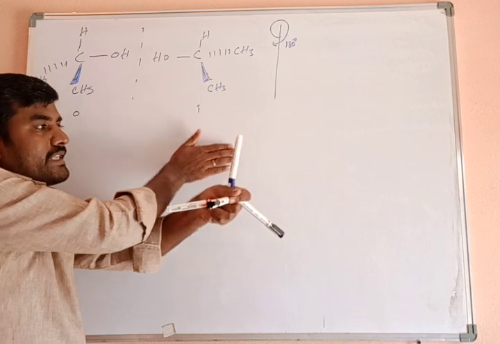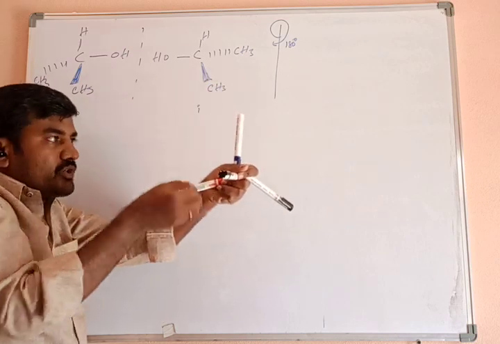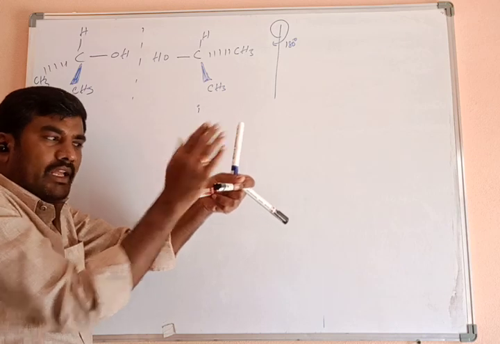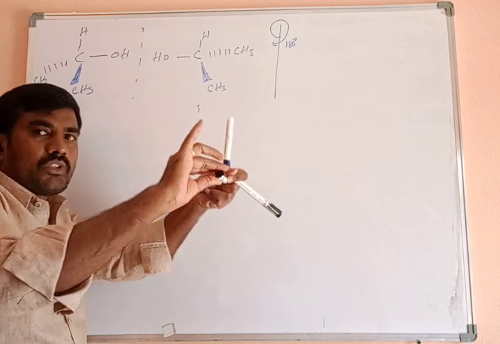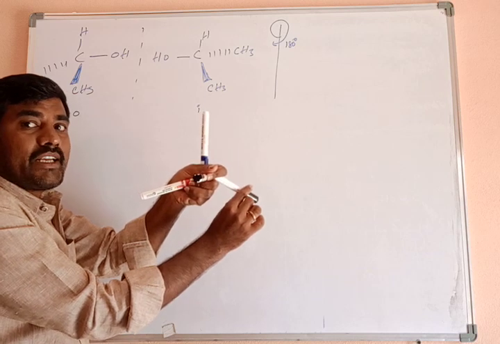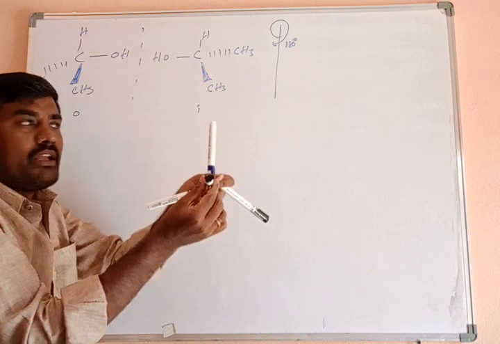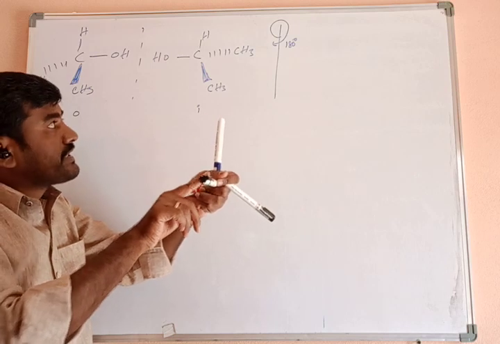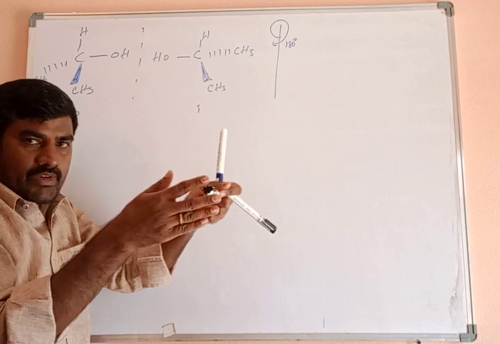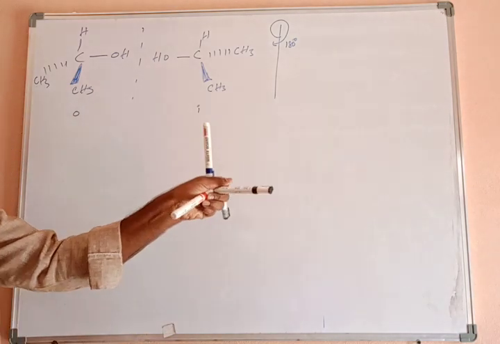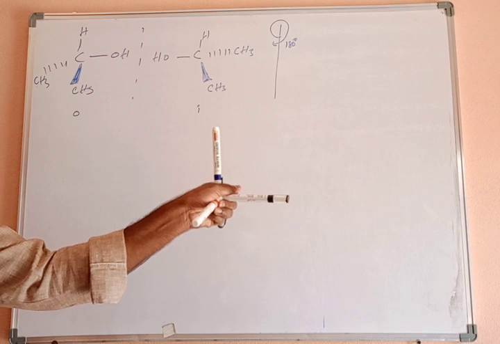Again I am rotating 90 degrees. After rotating 90 degrees, what happens here? H and OH are there, and the CH3 which was coming outside is now coming inside. The one which was on the dash bond comes onto the wedge bond, and the one which was on the wedge bond comes onto the dash bond. Clear? Observe carefully once again.